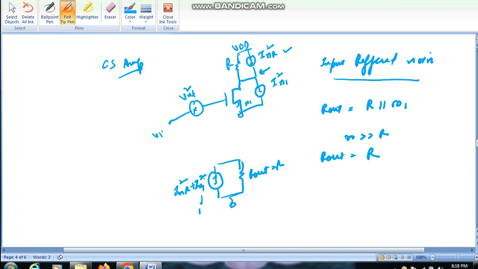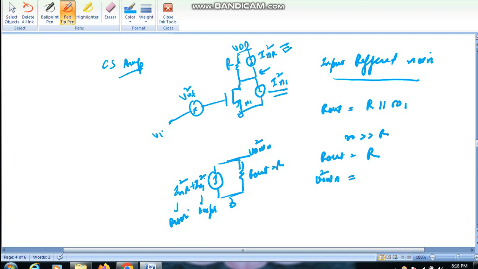So this is MOSFET noise, this is resistor noise, these go here. So here this is the output noise for this amplifier, V out n.